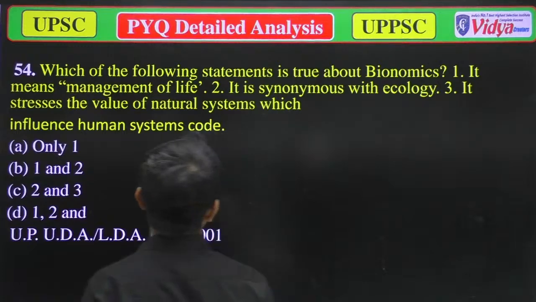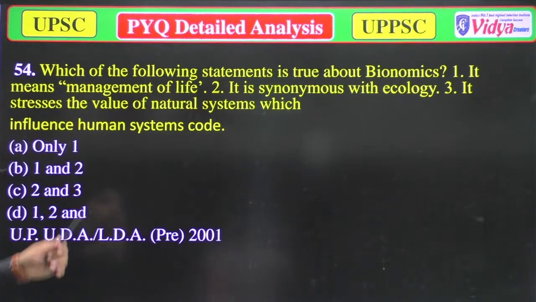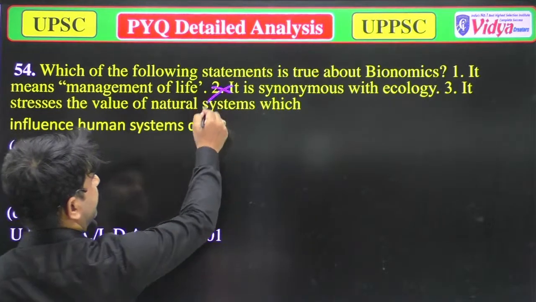Now we'll move to the next question. Which one of the following statements is true about the bionomics? 1. It means management of life. 2. It is synonyms of ecology. 3. It stresses the value of natural system which influences human system. So option 1, it means management of life, is incorrect. It is the synonyms of ecology, 2 is incorrect.